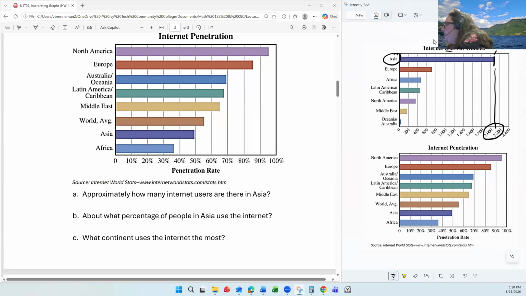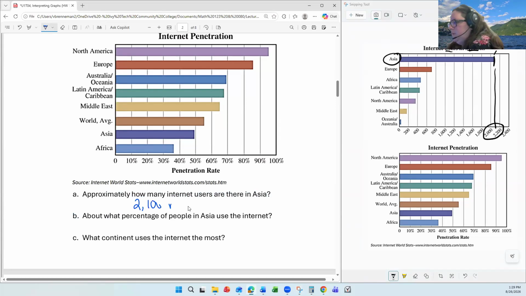But this is also in millions. So it is 2,100 million, which is not standard. To get a better form, we can adjust. We've overflowed from the millions to the billions, and this is 2.1 billion internet users in Asia.